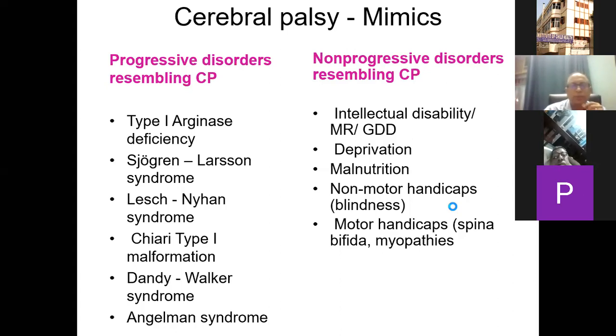So one has to think about all of these progressive disorders as well as non-progressive disorders before labeling a child as cerebral palsy. Because the most important thing is once somebody has labeled a child, it is very rare that we have the time to go back and see why the labeling was done. Was it a true labeling, or was this just out of the blue that somebody decided to say this is cerebral palsy?